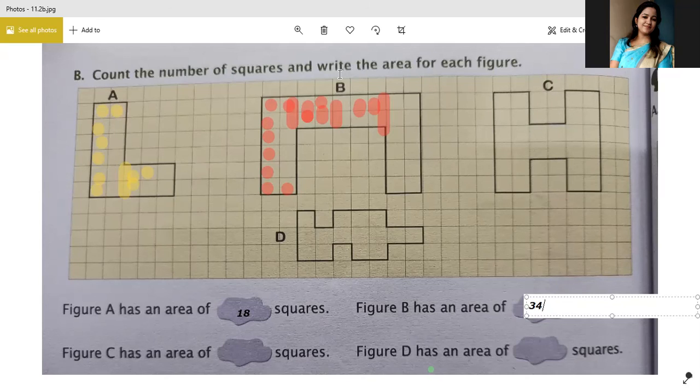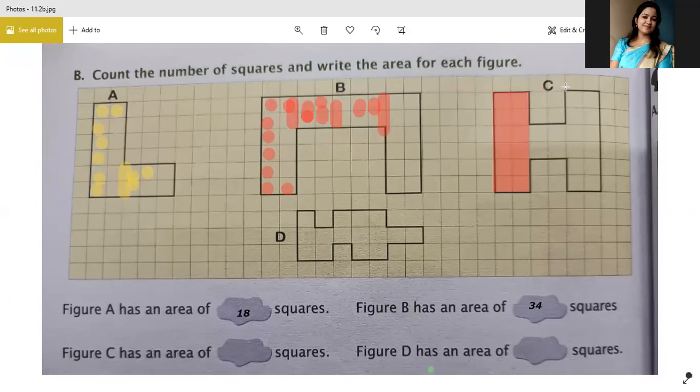Okay, now figure C. Figure C has an area of how much? Ma'am, 28. If you can see here, 1, 2, 3, 4, 5, 6. 6 here below and 6 above. 6, 6, 12.